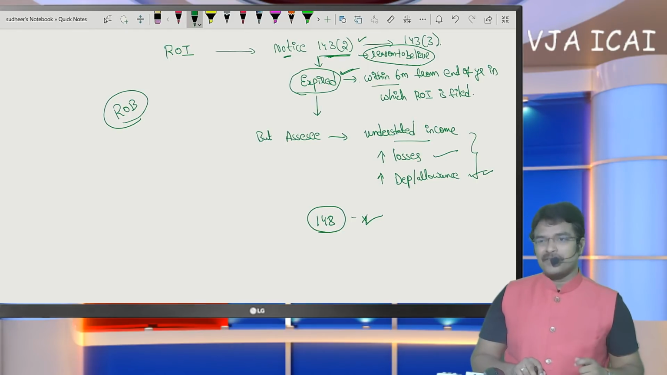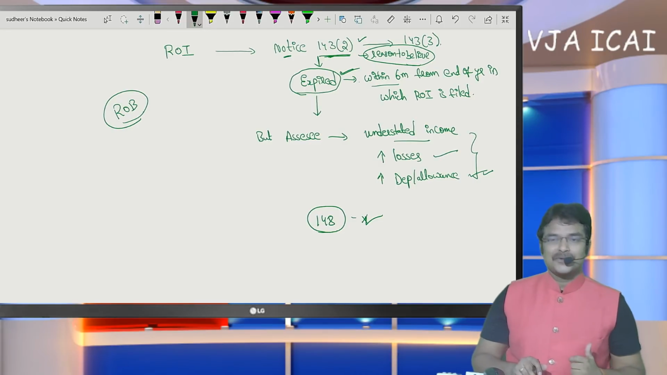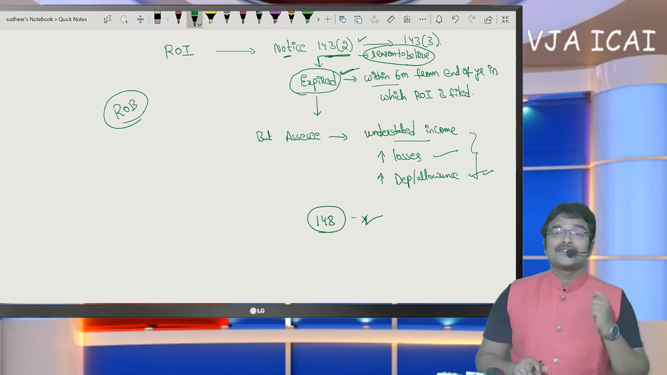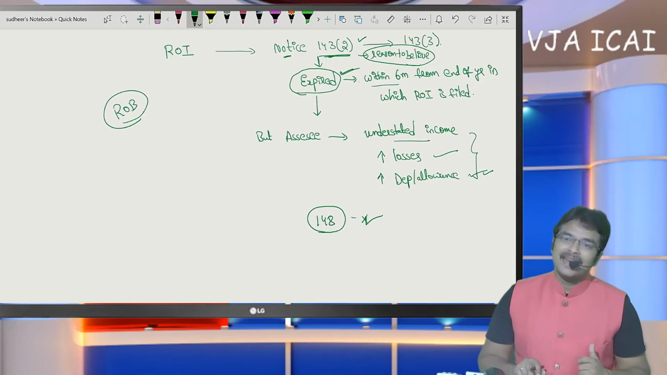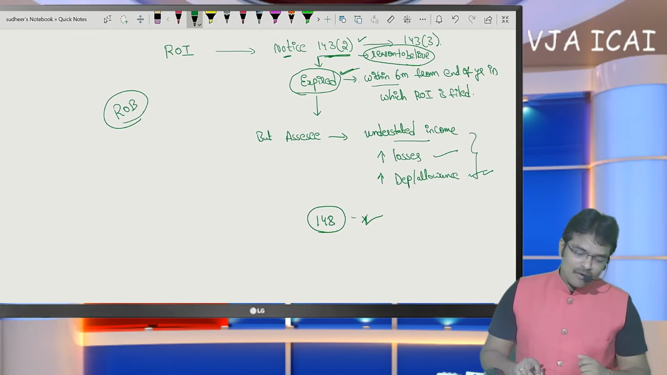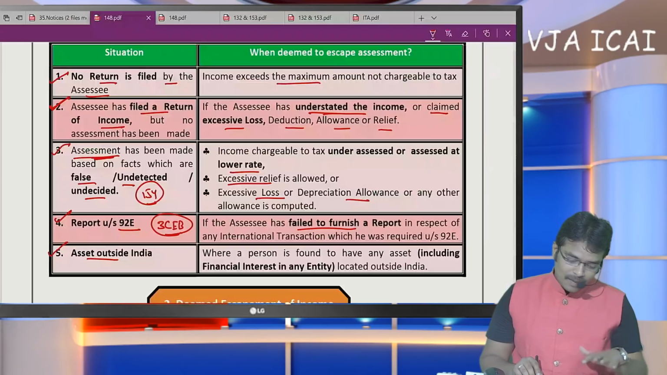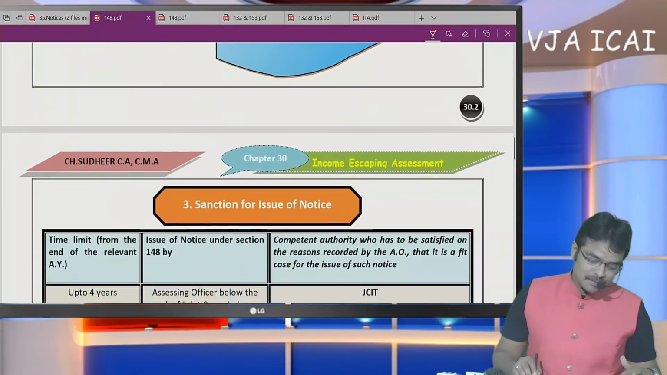Whatever may be the type of assessment, ultimately we are going to compute total income only. So if the scrutiny time limit is left, then only a scrutiny notice should be issued. If the scrutiny time limit has expired, then an income escaping assessment notice can be issued under section 148, is the conclusion. Okay. So now by this we have known what we mean by the term income escaping assessment.